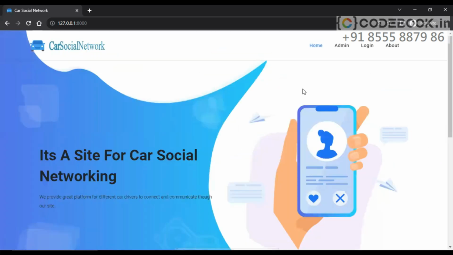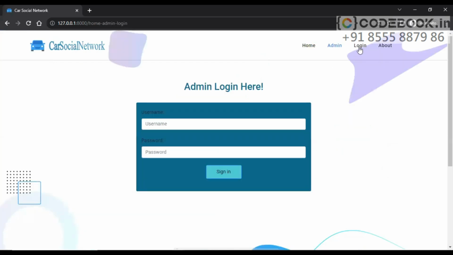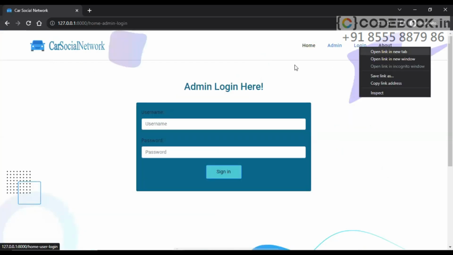Now, this project has two different types of users. One is the administrator and another is the normal user, or the driver or vehicle owner, we can consider. Let's try to execute this project step by step. To execute the project in a smooth flow, I will open these two different users in different tabs. Let me open administrator in one tab and user in another tab.